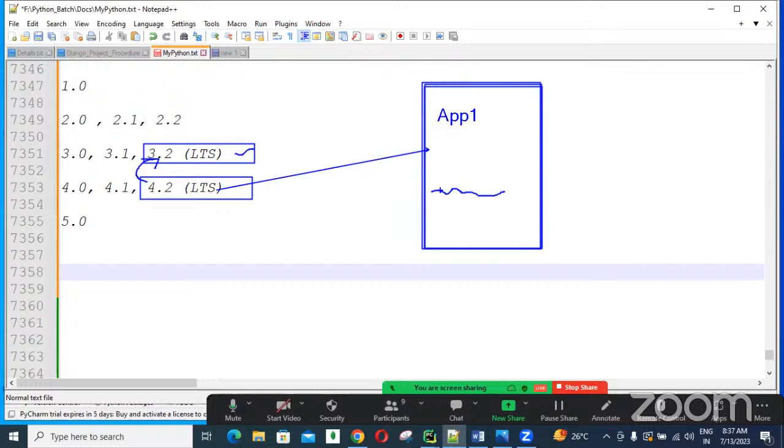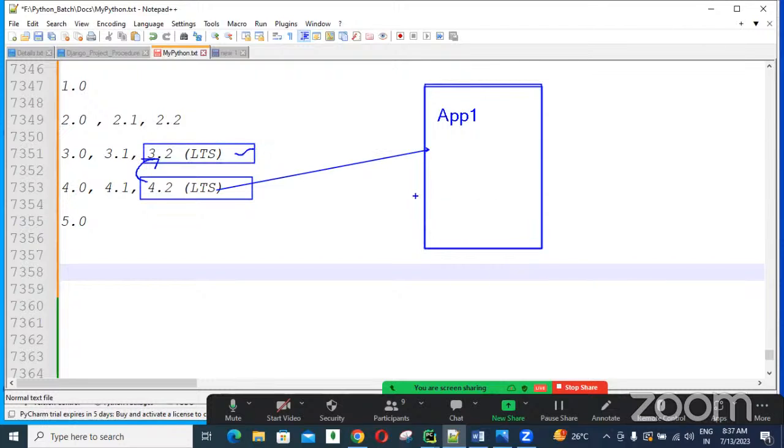For example, in 4.2 there is a new predefined method, we used that method and developed this logic. So when we downgrade to 3.2, it does not support this new method. That's why our application is not working properly.